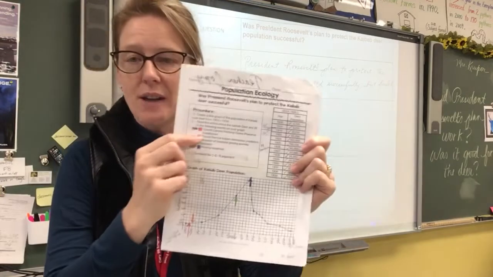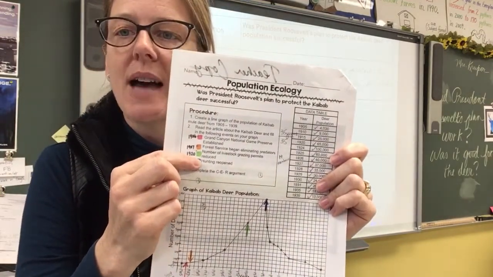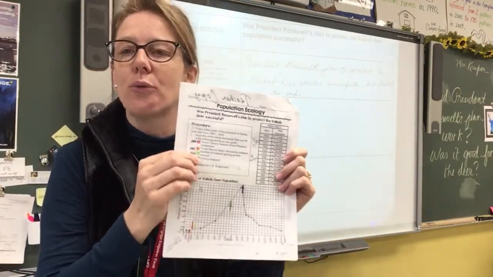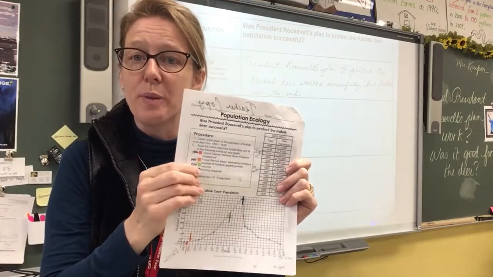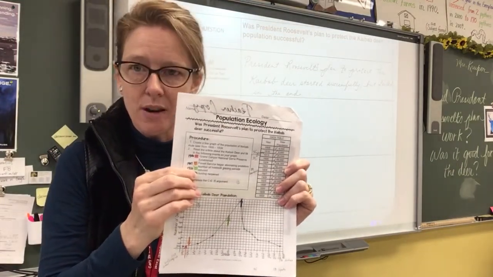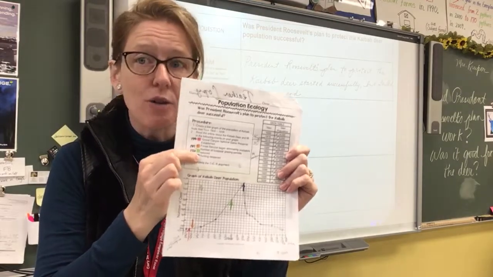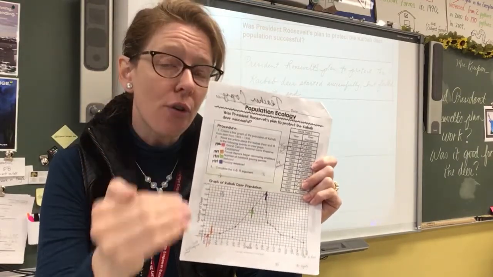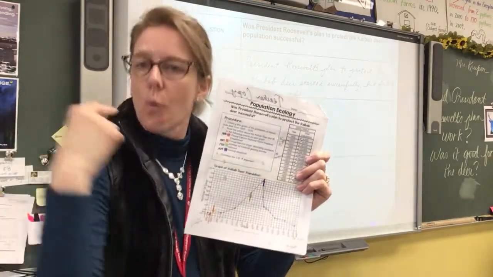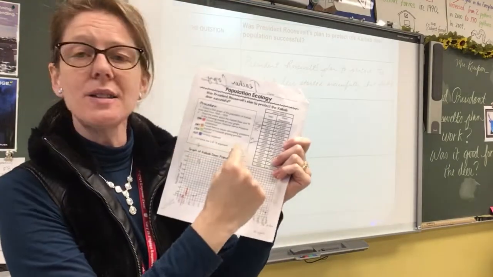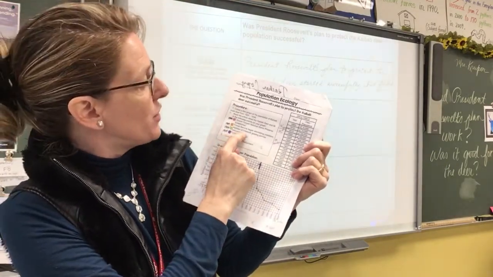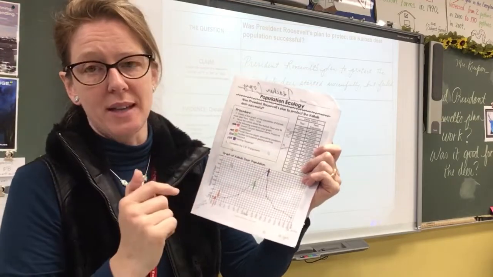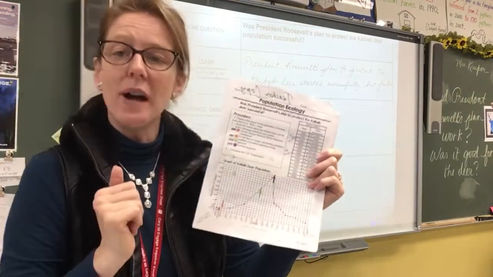And then you'll go down to the next one. Well, what happened next? Oh, they limited the number of grazing permits for livestock so there'd be more grass available for the deer. Okay, so that's going to be your sentence for your third detail. You're going to say, what was the plan? The plan was President Roosevelt reduced the number of grazing permits in 1920.